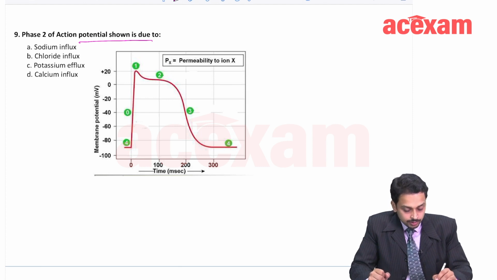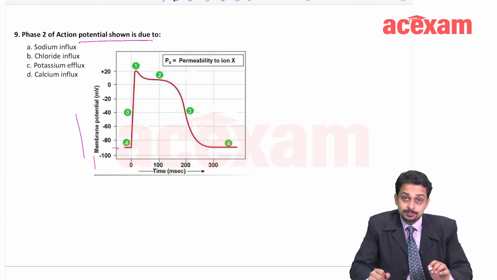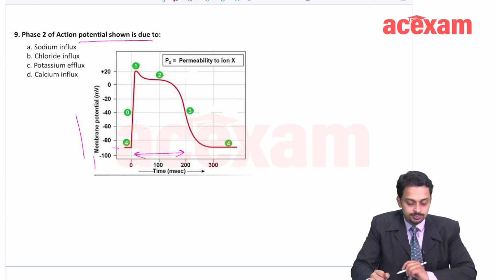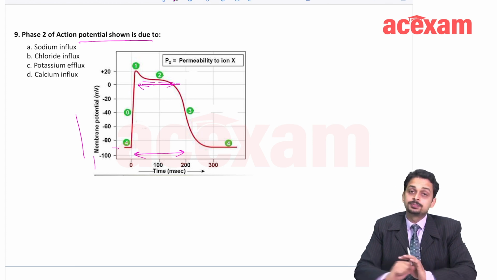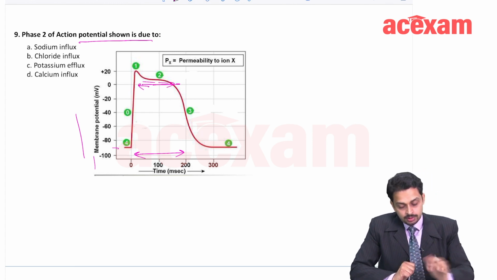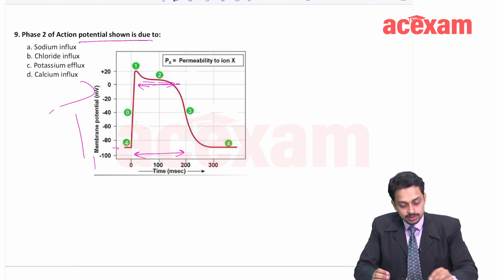You can see the membrane potential here, approximately minus 90 at rest, and you can see the time here also. You can see approximately 200 milliseconds of this prolonged curve here, right? Okay. Now, let us see it one by one.